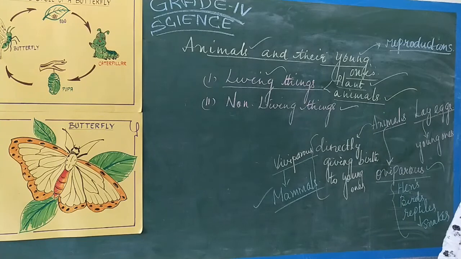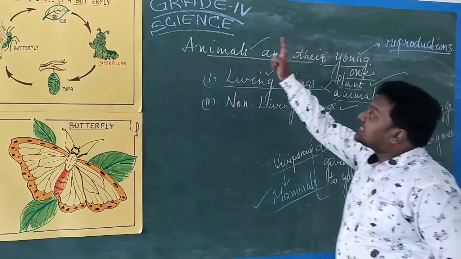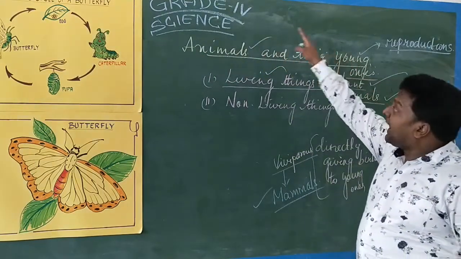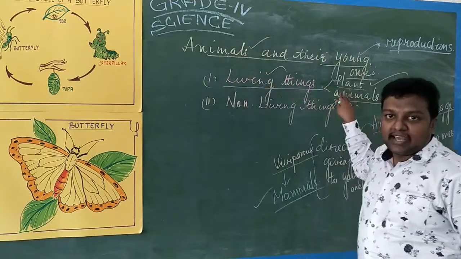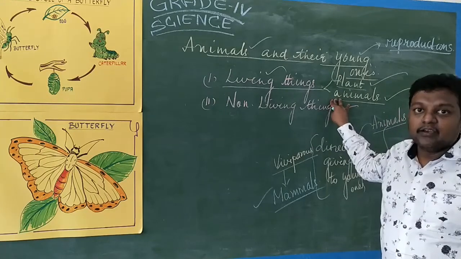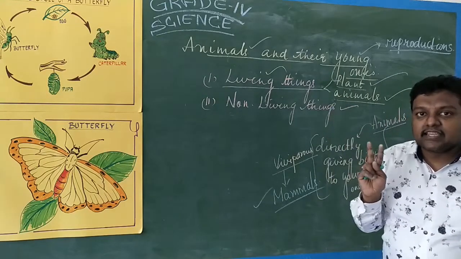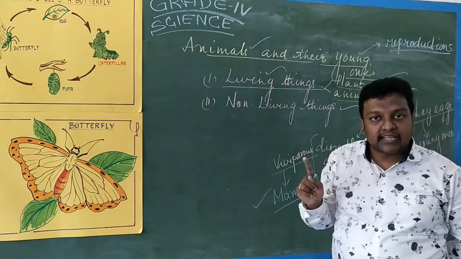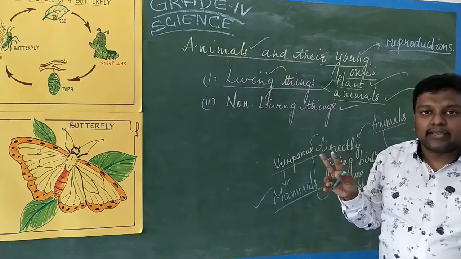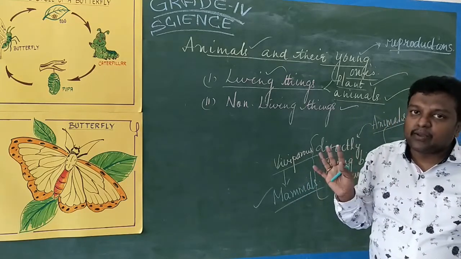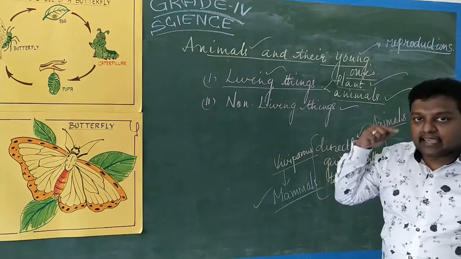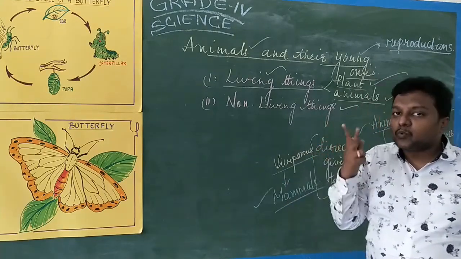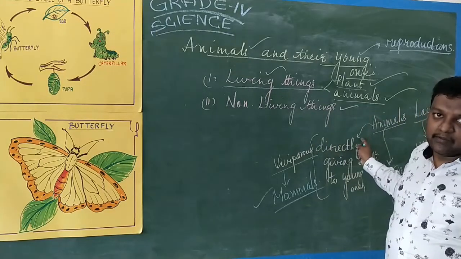Again, get the cards. What I told you now. So what is the chapter that we are studying now? Animals and their young ones. So about animals only I said. You have to close your eyes. You have to open your eyes. Then you can see two things. One is living things. The other one is non-living things. Non-living things you know very well, that I did not tell you. The living beings, when you are thinking again in your mind, you can see two things. One is plants, the other one is animals.